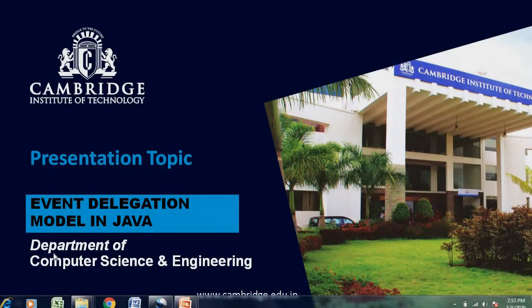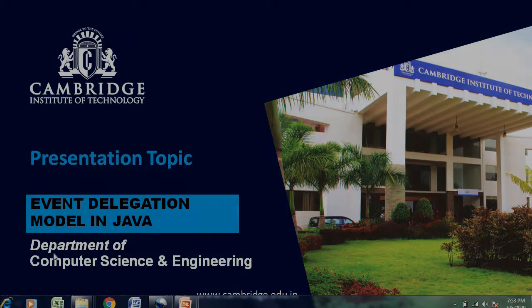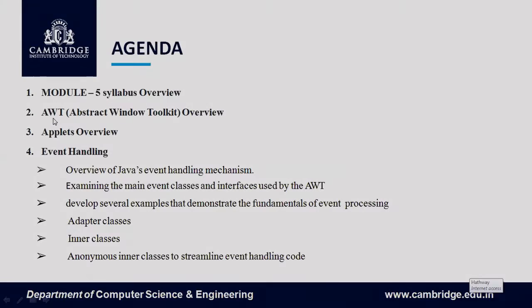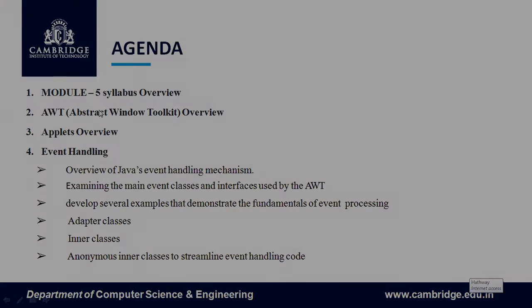In this video we are going to discuss the event delegation model in Java. Before going into event handling, we should know the basics of AWT and applets. We have seen AWT and applets in the previous class. AWT is a toolkit which has all the GUI controls like buttons, text box, text area, all that. Applet is one container on which we can display the GUI components.